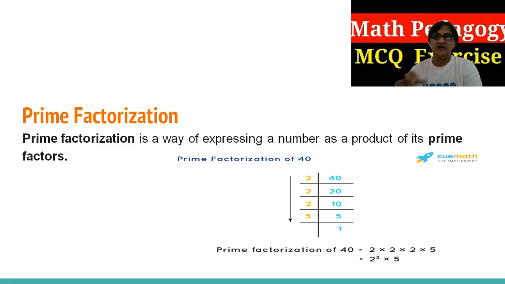If there is any number, suppose 60, you can go for the factorization and find out what the prime factors are. As you know, prime factors are the numbers divisible only by themselves. So you have to think what type of questions you can expect in the exam.